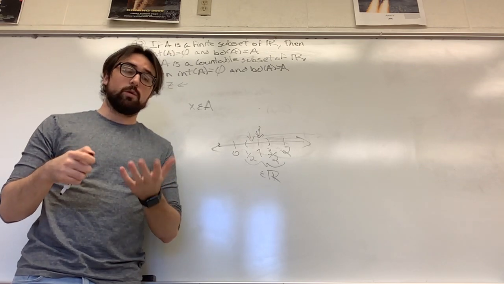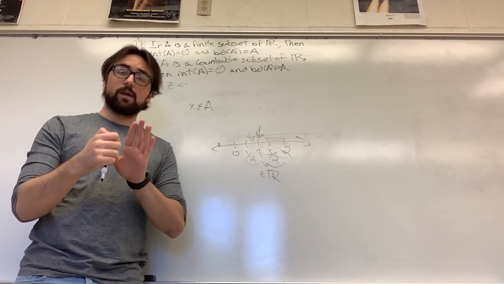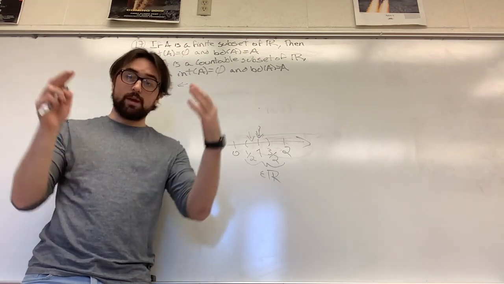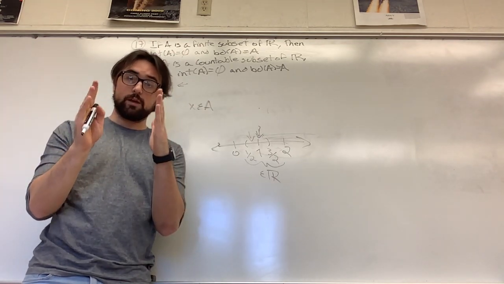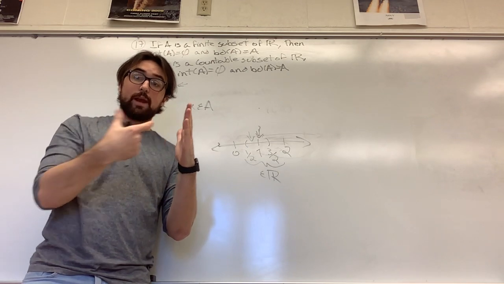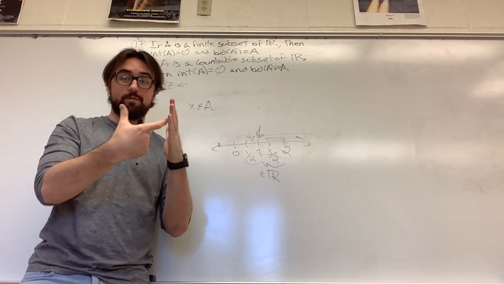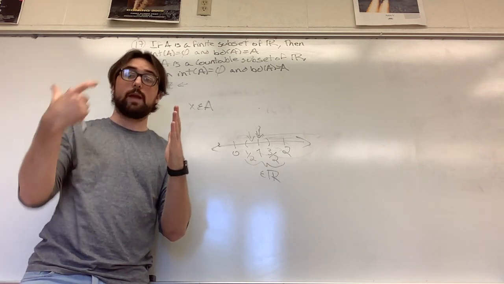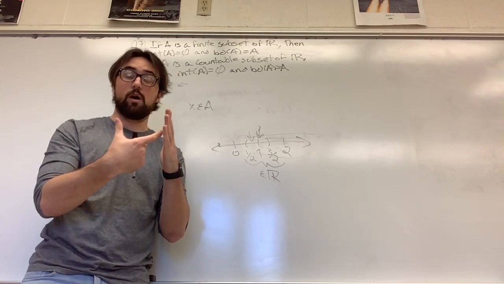and it is countable, then it has to have an area in between those two values that overlaps with the real numbers, but that area, by definition, cannot be included in the countable set because that area is uncountable.